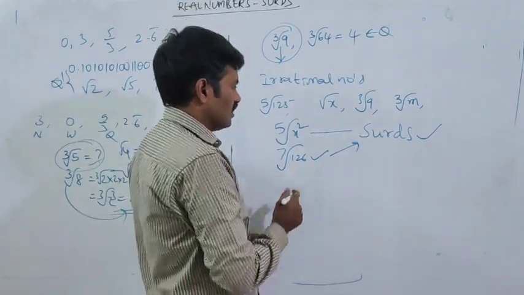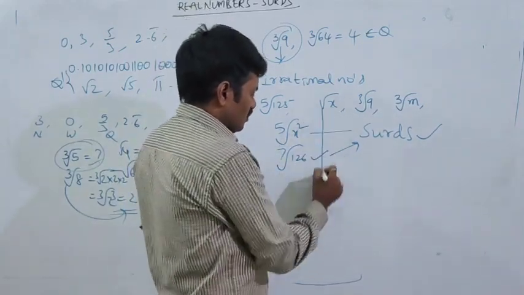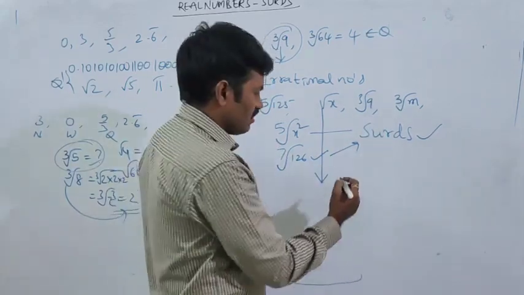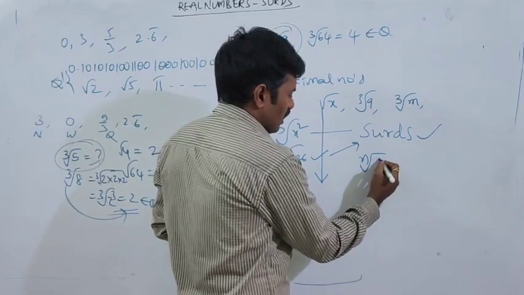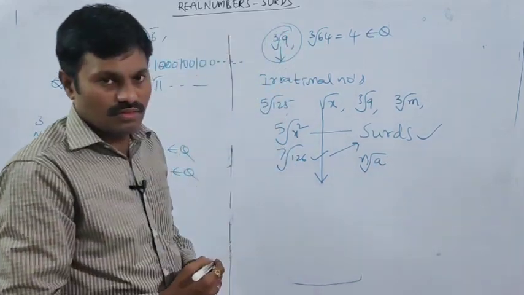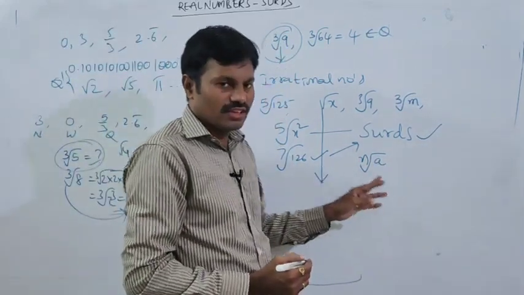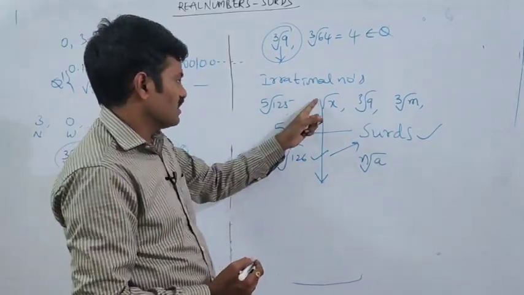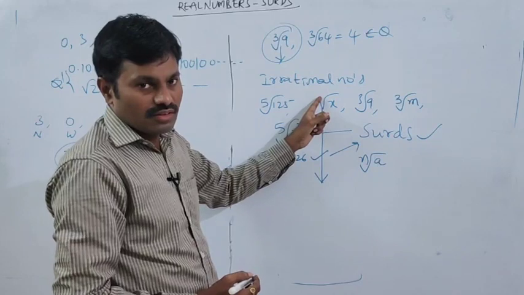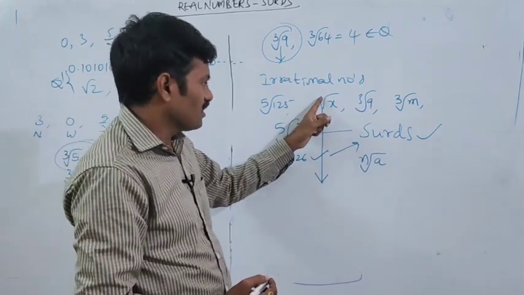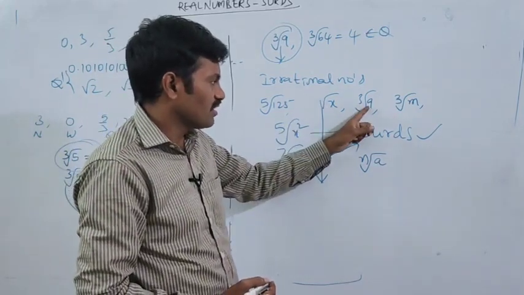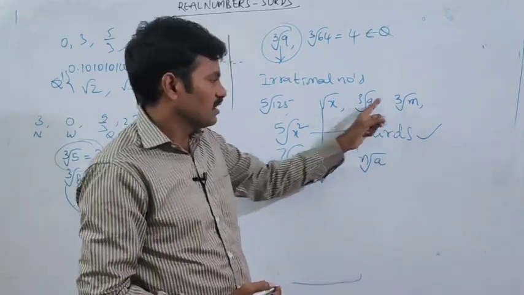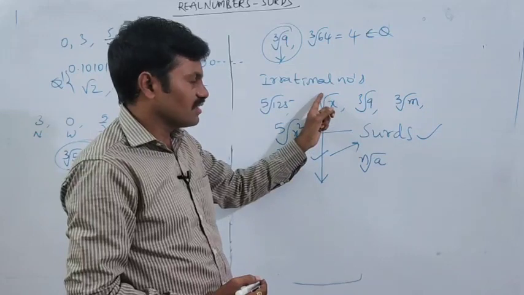Now, for example, what is the form of the surd here? Nth root a. We have considered n and a. Then what is the nature of n here? See, what is the number here? In root x, what is the number here? In cube root of n, what is the number? 3. So here, in square root of x, what is the number here?